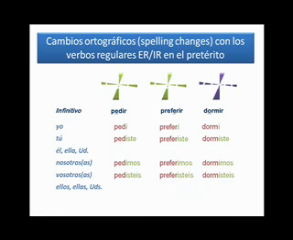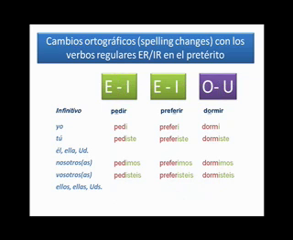Hay dos tipos de cambios. There are changes that go from an E to an I, as in pedir and preferir, and changes that go from an O to a U, as in dormir. Now, we don't have a boot verb situation in the preterite. What we have is a situation in which only the él, ella, usted, third person singular, and ellos, ellas, ustedes, third person plural, forms are going to change.